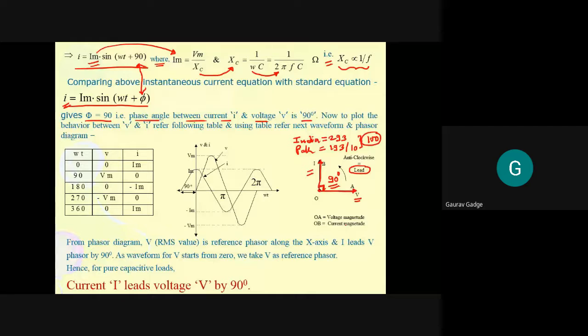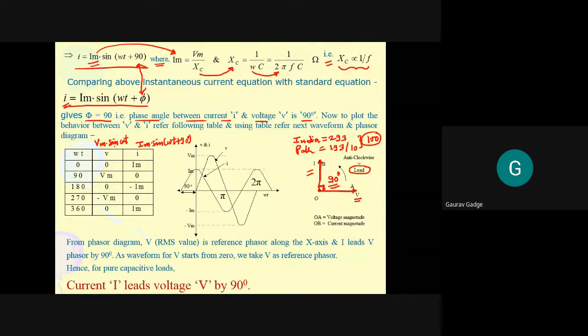Now let us make the waveform. Again the equations are V equal to Vm sine of omega t and I equal to Im sine of omega t plus 90. Now omega t is 0, 90, 180, 270, 360. If omega t goes from 0 to 360, sine of 0 is 0, sine of 90 is 1, sine of 180 is 0, sine of 270 is minus 1, and sine of 360 is 0.